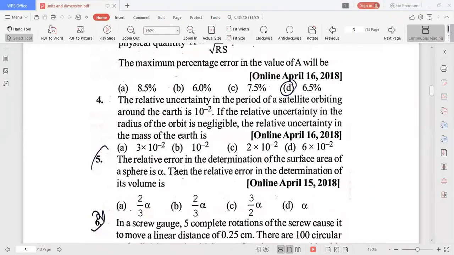Okay, next you see the fourth problem. Fourth problem is important. The relative uncertainty in the period of the satellite orbiting around the Earth is 10 to the power of -2. The relative uncertainty in the measurement of the radius of the orbit is negligible. The relative uncertainty in the mass of the Earth is how much? So you read the problem.